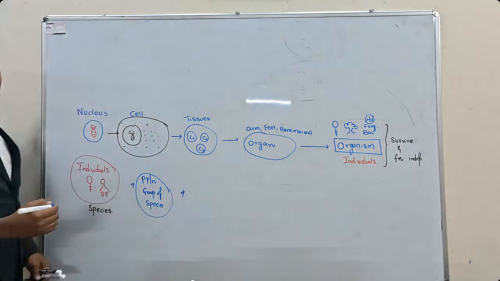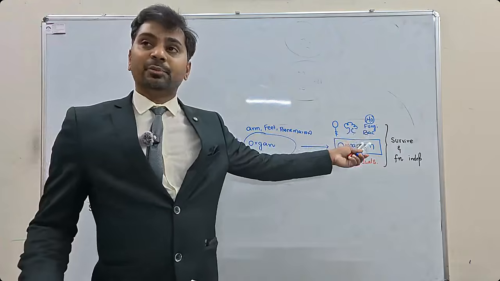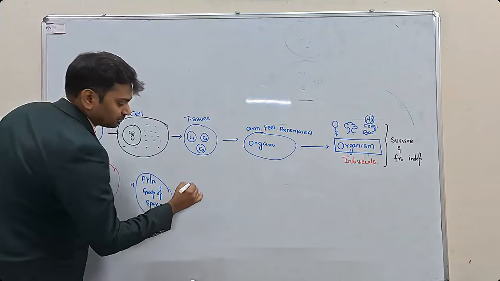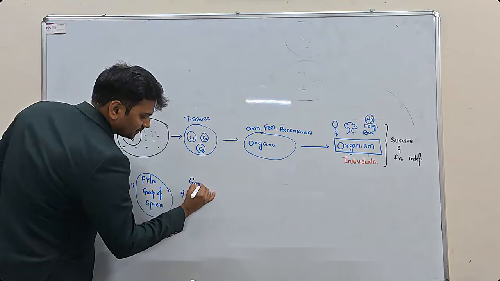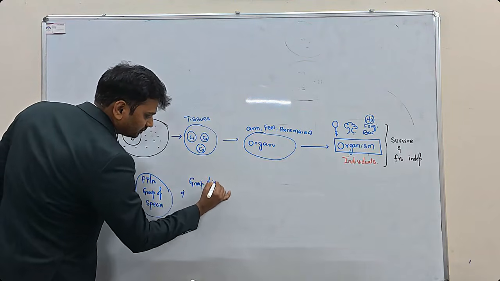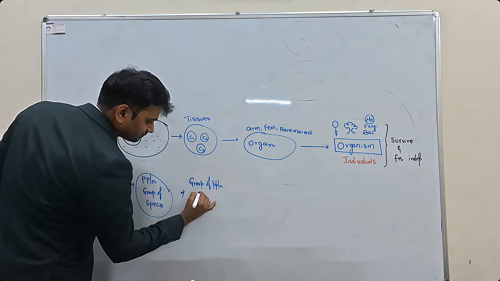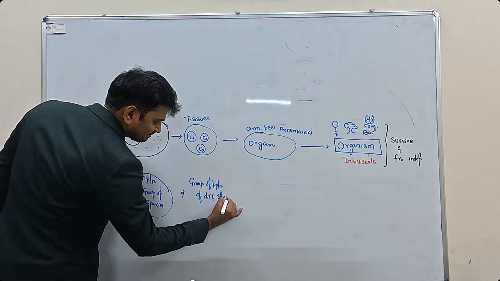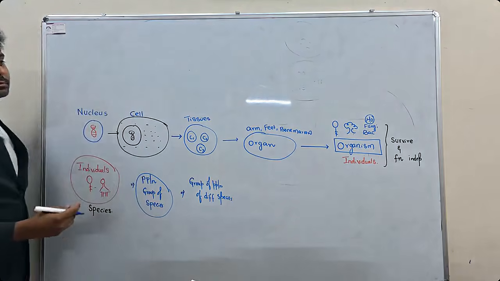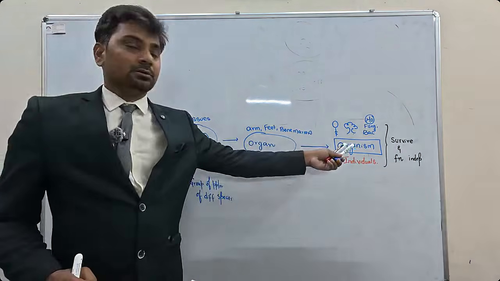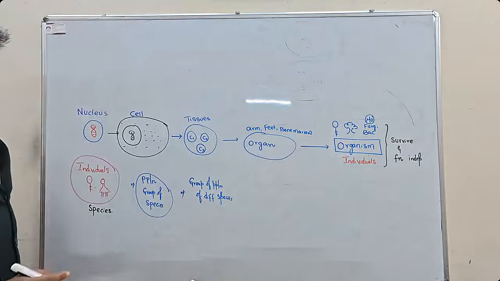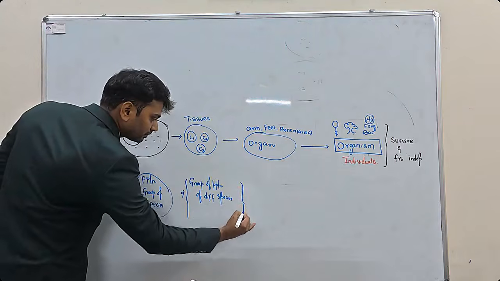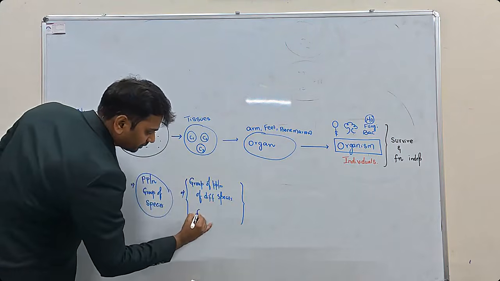this population can be of human beings, of birds, of trees, of microbes, anything. A group of populations of different species like birds, animals, trees, grass, microbes, together they become the so-called community.